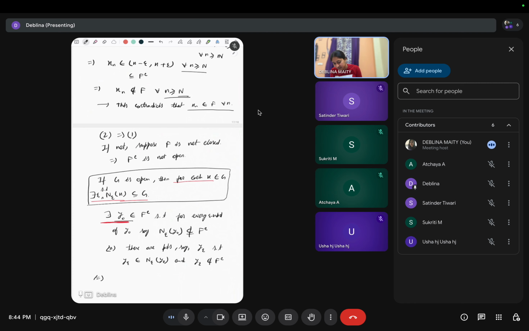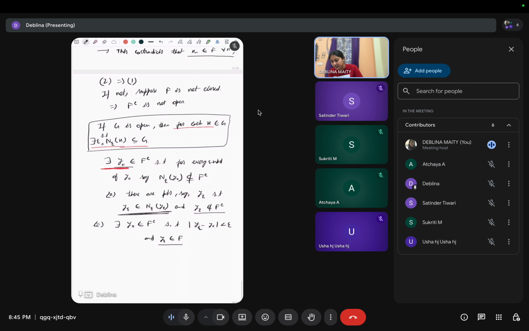So there exists y naught belonging to f complement such that the neighborhood means mod of y epsilon minus y naught is less than epsilon, and this y epsilon does not belong to f complement. This means y epsilon belongs to f, right?